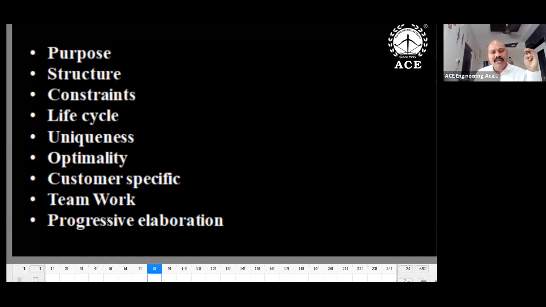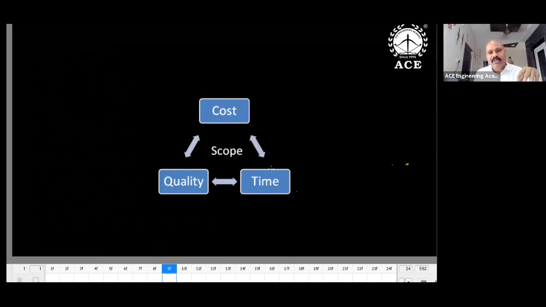Constraints means there are 3 important constraints: cost, quality, and time. So these are the important constraints, and these are interrelated. We may expect a question on these constraints. What are the important constraints? Only 3 constraints are important. The fourth one is revolving around these 3. Or else, if you know 3 constraints, the fourth one can be defined well.